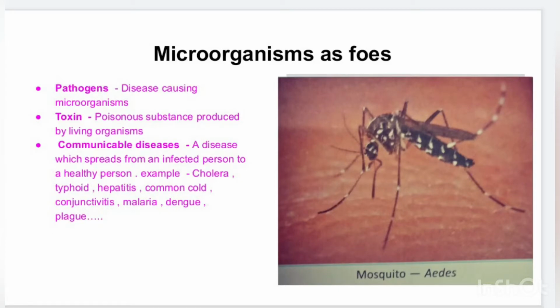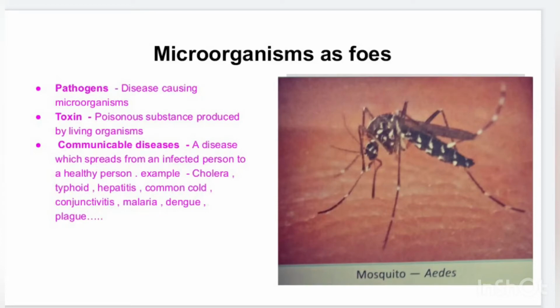called communicable diseases. We are very familiar with this term because in this period of lockdown we are staying inside, in a state of pandemic because of COVID-19. That is also a communicable disease that is spread from an infected person to a healthy person. The spread of communicable diseases can be from one person to another through water, air, food, physical contact and many other transmitting agents.